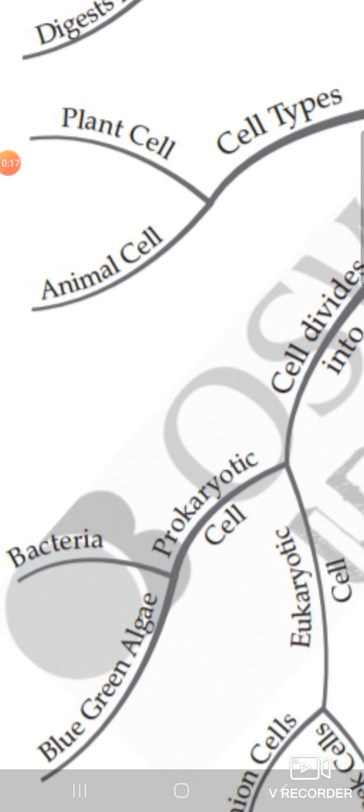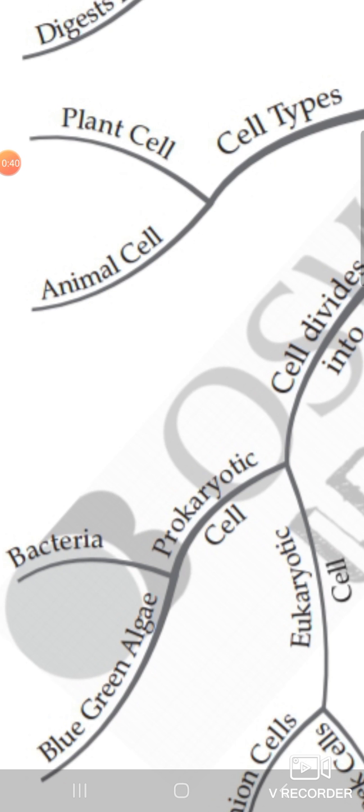Now another cell types are plant cell and animal cell. Mainly for class 8 you have to learn about the plant cell and animal cell, what the difference is between plant cell and animal cell, and how plant cell and animal cell look. If we go further into detail of this topic, dear student, that is plant cell and animal cell.